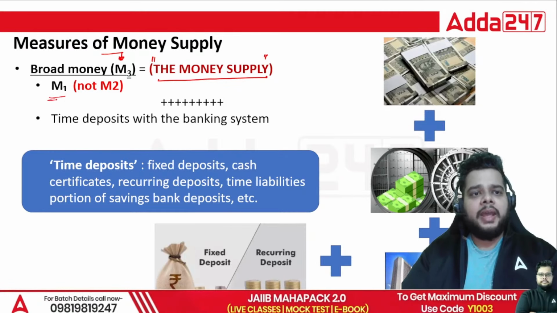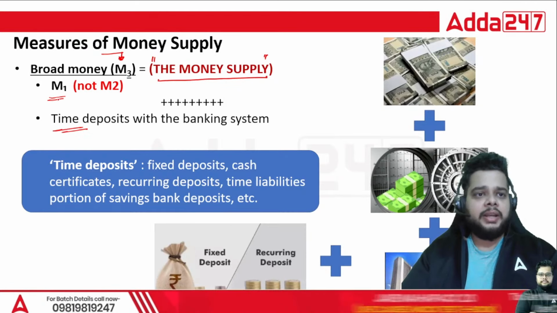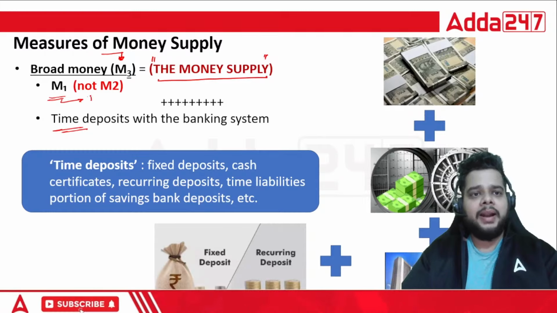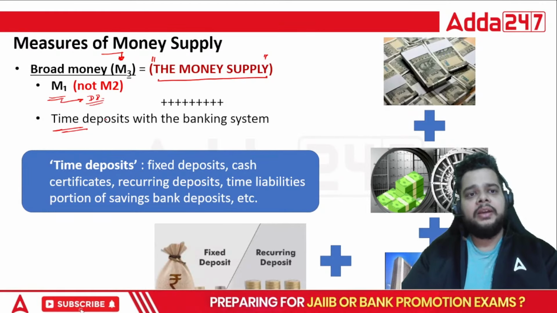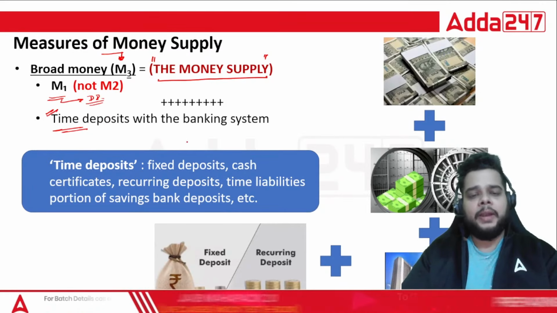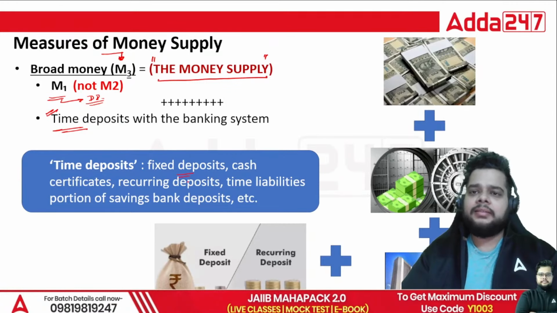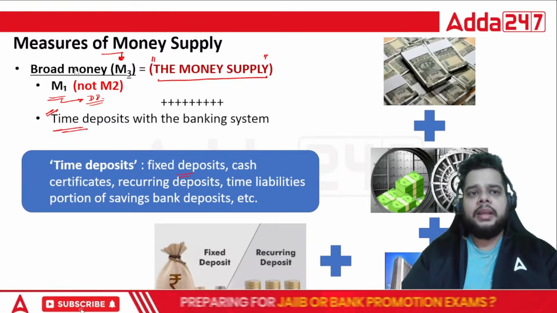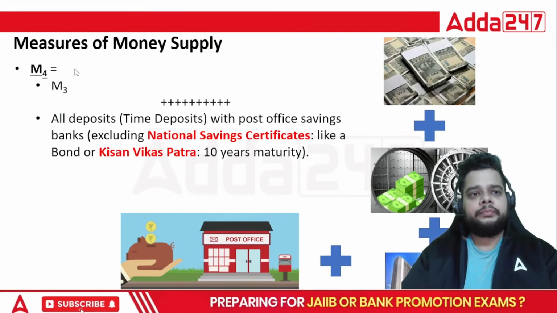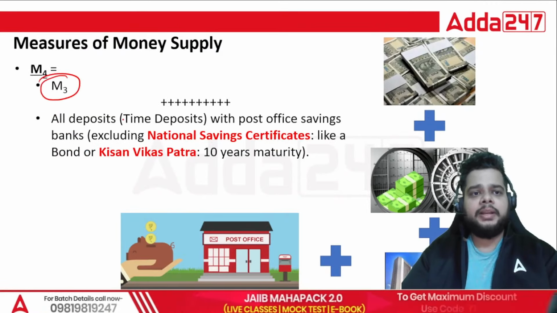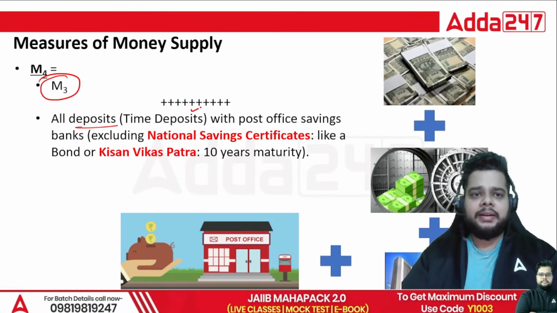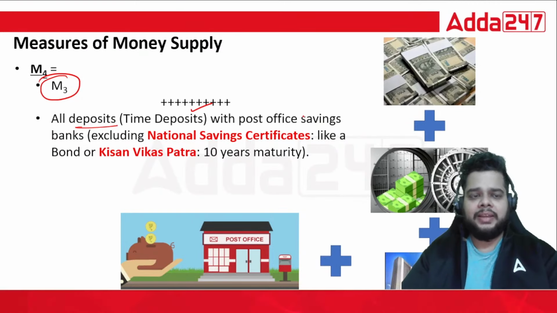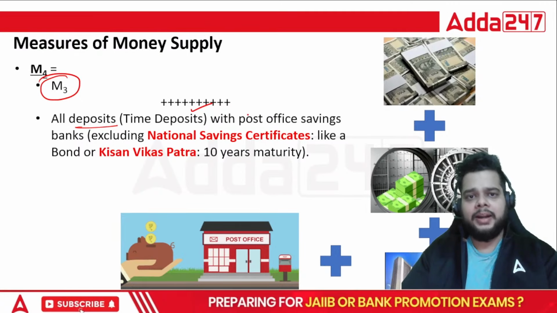So M3 is what? M1 plus the time deposit. In M1, we already have the demand deposit, but in M3, you have to include the time deposit as well. So FD, RD, all these time liabilities of the bank, they are under the broad money, that is M3. M4 is what? It is M3 plus all the deposits, be it the time deposits or for that matter, the saving deposits, the demand deposits.